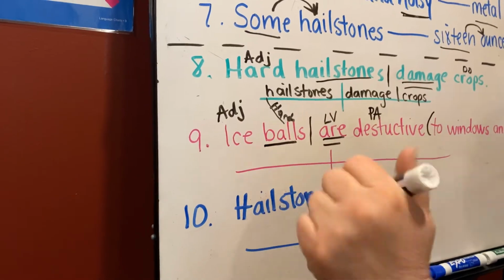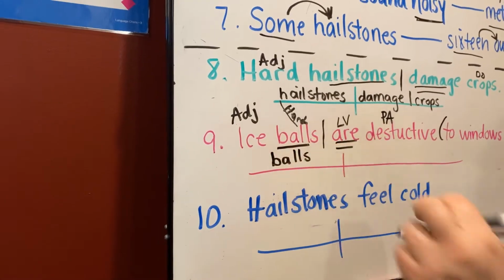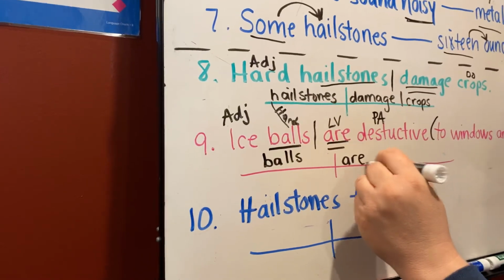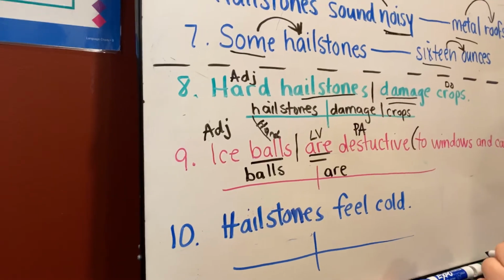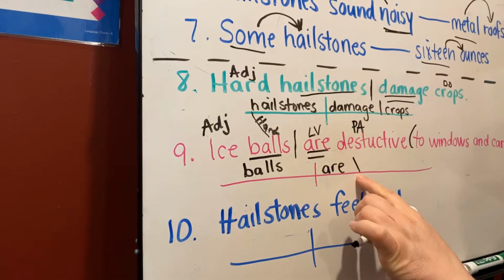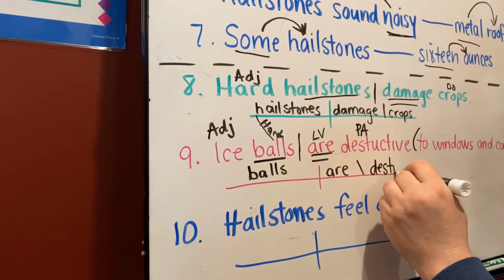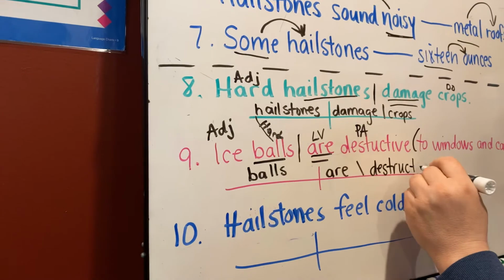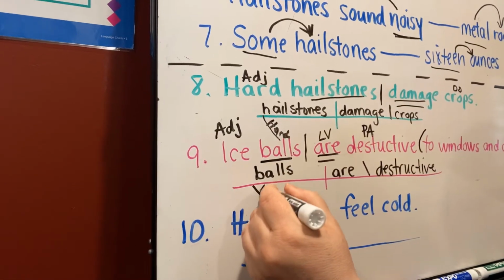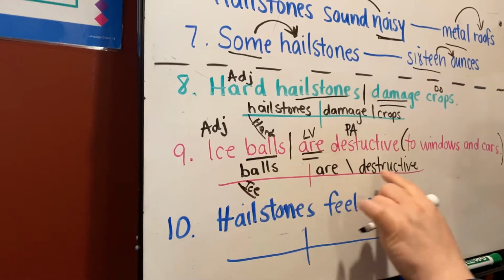Okay, what's our subject here? We're going to do some diagramming. My subject is balls. And what is my verb? It's a linking verb. Are. When I diagram a predicate adjective, I do that slanted line that does not go through there, and it's destructive. Okay, and then what kind of balls? Capital I-C-E, ice balls. Ice balls are destructive.